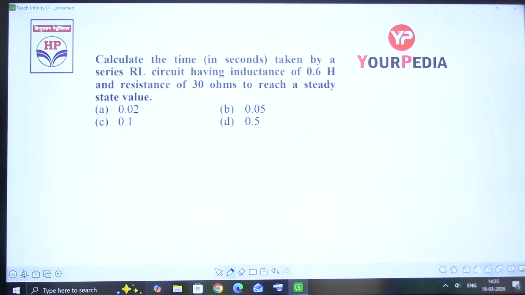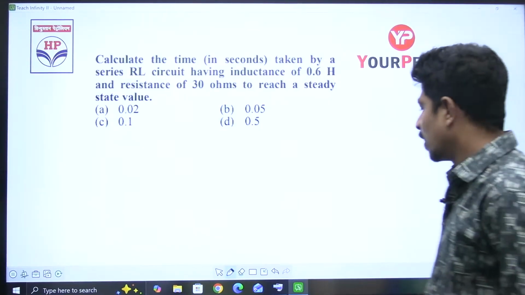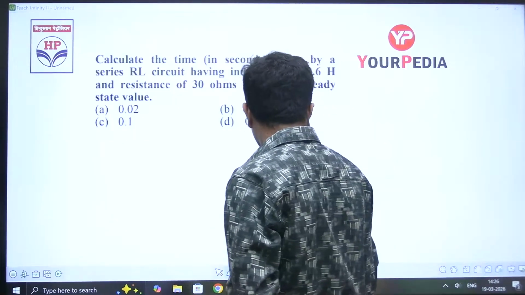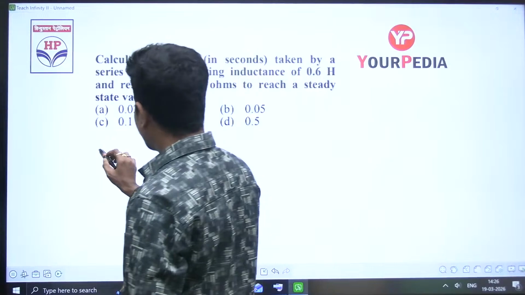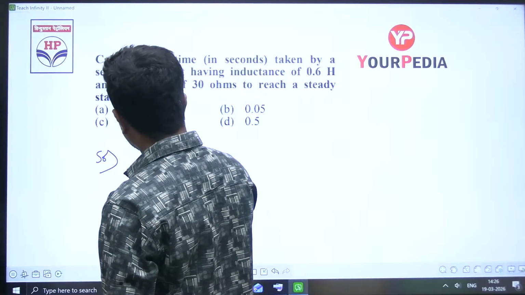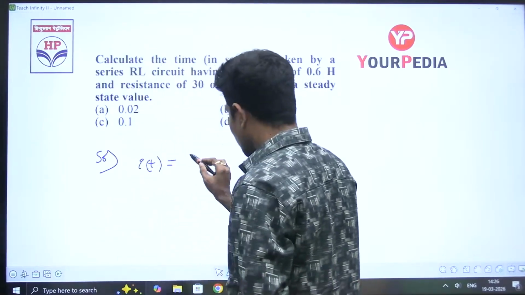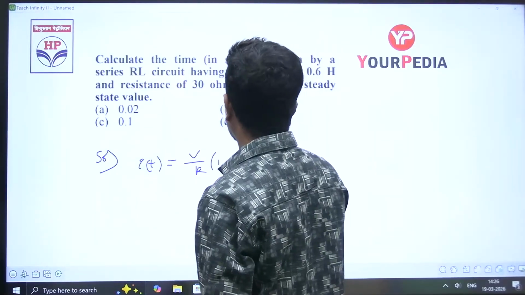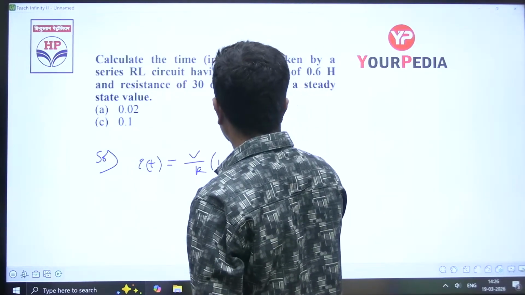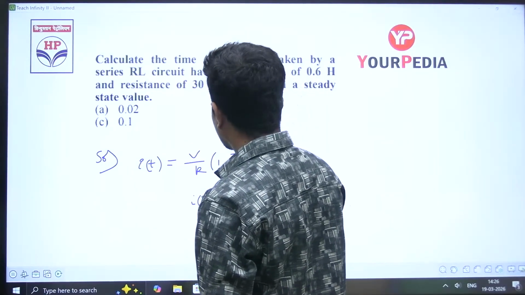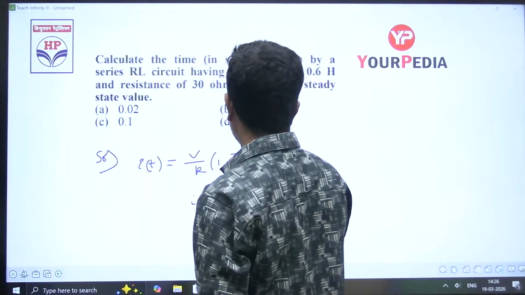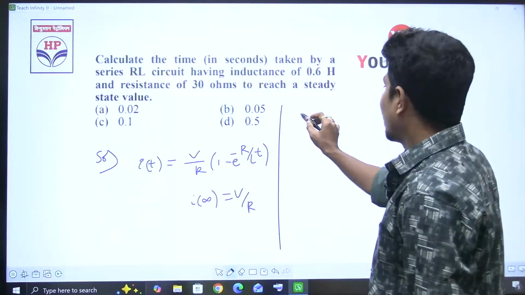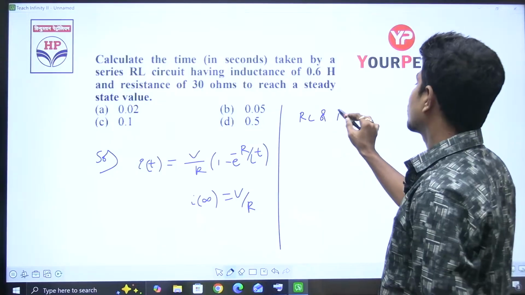Next, calculate the time taken by a series RL circuit having inductance of 0.6 Henry and resistance of 30 ohms to reach steady state value. Good question. First of all, let's write the current formula of RL circuit. Current I of t is equal to V by R into 1 minus e power minus R by L into t. So the final current I of infinity will be V by R.